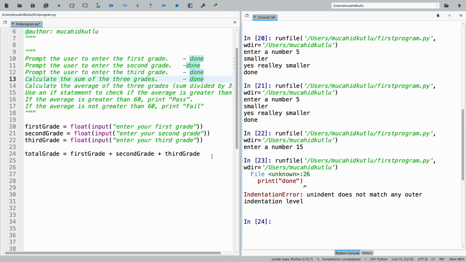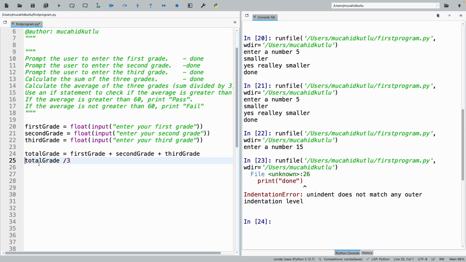Then we should calculate the average. What should we do then? Another student, please. Now we are at this step: calculate the average of 3 grades. Yes, please. Over 3. Yes, this is 1, 2. But is there anything missing that we did?